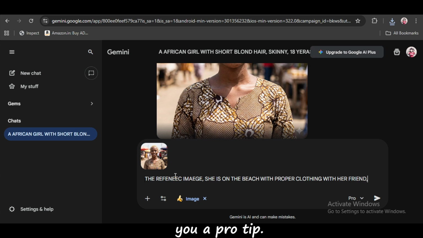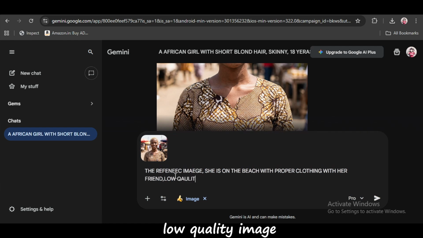And I will give you a pro tip. You have to include this line like low quality image. By adding this line, the output image will look like it is real, like it is taken from a camera. And if you need, you can also add this line, selfie camera.